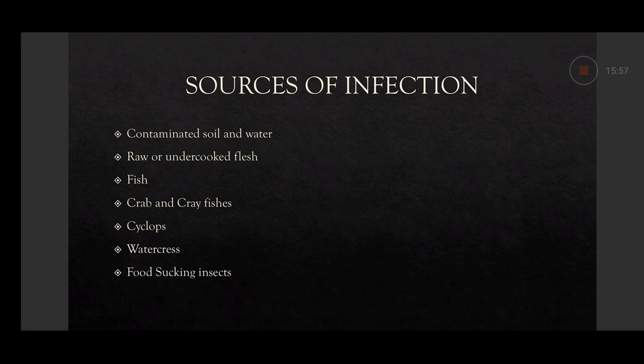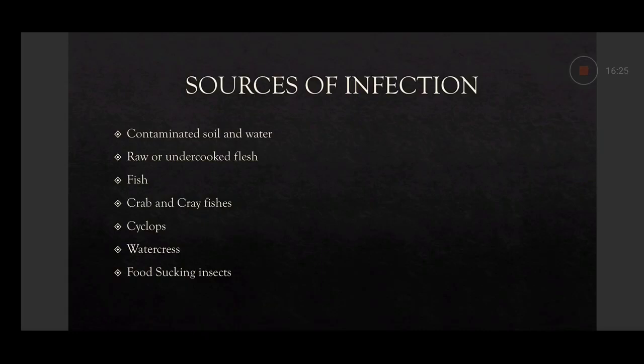The larval stage is named Cysticercus. In Taenia solium, it is named Cysticercus cellulosae, and in Taenia saginata, it is named Cysticercus bovis. So if a person eats contaminated pork, it will contain Cysticercus cellulosae, and contaminated beef will contain Cysticercus bovis. That is the difference between the two.